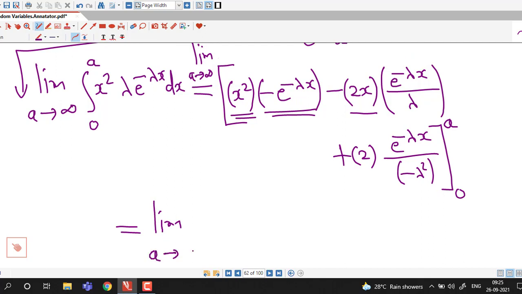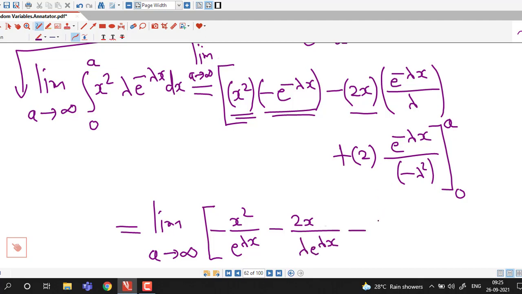This is limit a tending to infinity of, here this we can rewrite as x square over e raised to lambda x, minus 2x e raised to minus lambda x can be written as 2x over lambda times e raised to lambda x, here we have negative sign, minus 2 e raised to minus lambda x is 1 over e raised to lambda x.